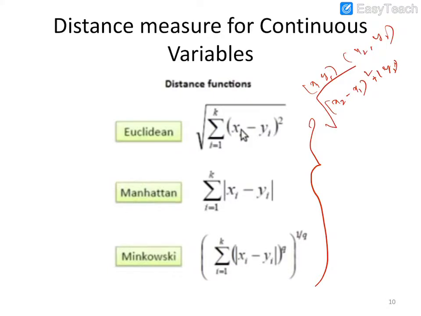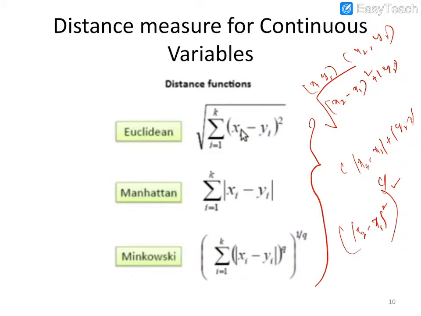In the same way, we can find the Manhattan distance: modulus of x2 minus x1 plus modulus of y2 minus y1. This is the method used under the Manhattan technique. Minkowski is one more method. Using Minkowski also, we can find the distance between 2 points, like x2 minus x1 whole square, whole to the power of 1 by 2. This is another method used for finding the distance between 2 points.